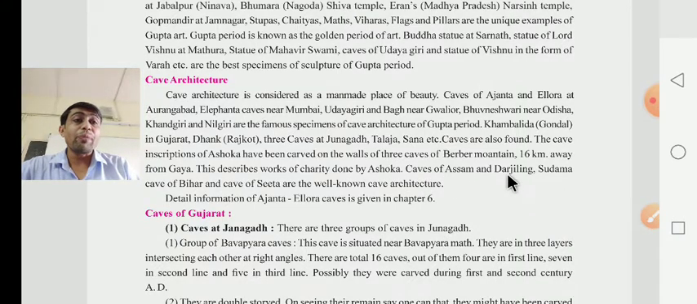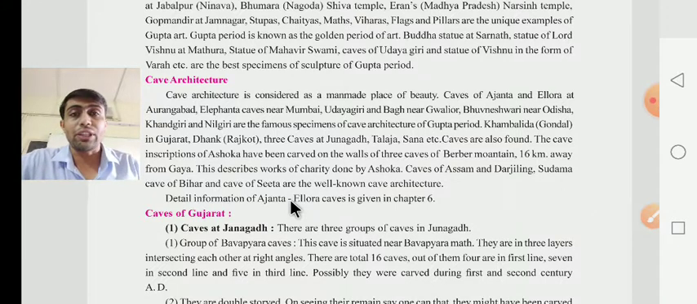The caves of Assam and Darling, Sudama, the caves of Bihar and the caves of Sita are the well-known caves of architecture. Dear children, what do they say? They said that these are the well-known caves of architecture. Detailed information on the Ajanta Ellora caves is given in chapter number 6, and the Ajanta Ellora caves are the most important for the examination also, dear children, and we will learn them in detail in chapter 6.